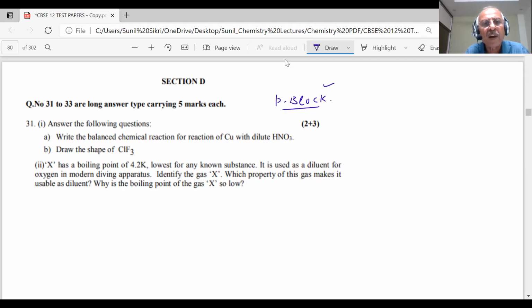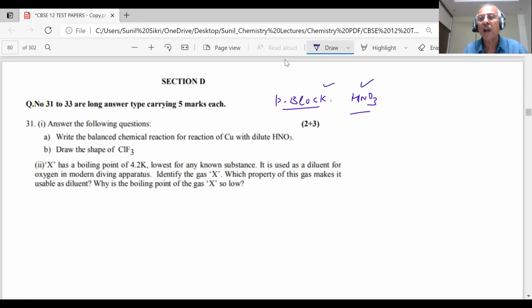And write a balanced reaction for copper with nitric acid. Student, nitric acid, you have studied, is very important. And we have said that there are a few reactions. If you open the NCERT book, student, on nitric acid, usually questions are given on the reaction of copper with nitric acid and the reaction of zinc with nitric acid. These are two important questions. They have been repeatedly asked.